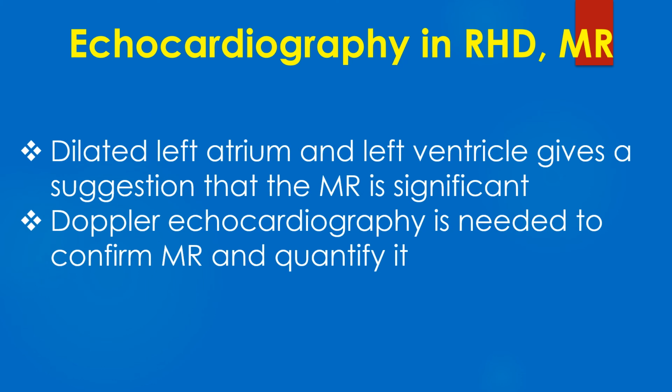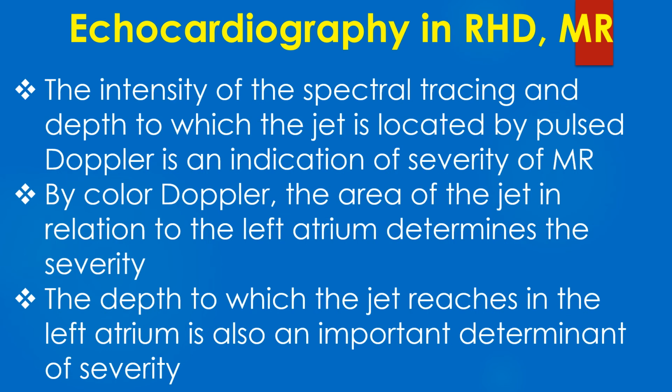Dilated left atrium and left ventricle gives a suggestion that the MR is significant. Doppler echocardiography is needed to confirm MR and quantify it. The intensity of the spectral tracing and the depth to which the jet is located by pulse Doppler is an indication of severity of MR. By color Doppler, the area of the jet in relation to the left atrium determines the severity. The depth to which the jet reaches in the left atrium is also an important determinant of severity.